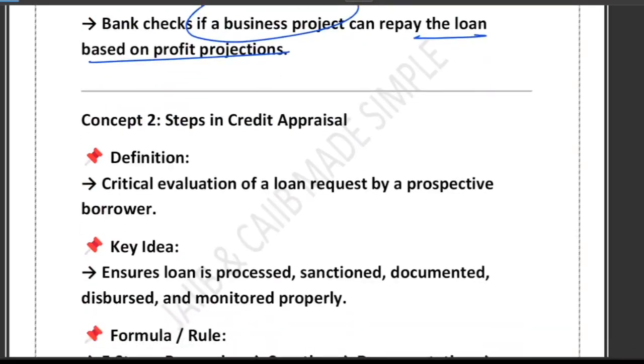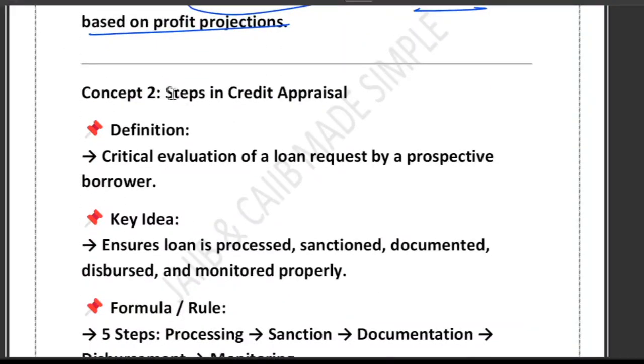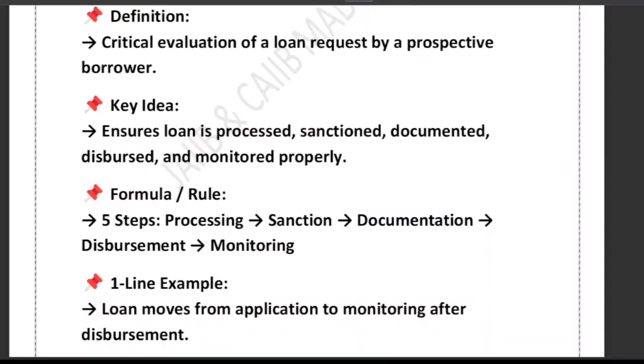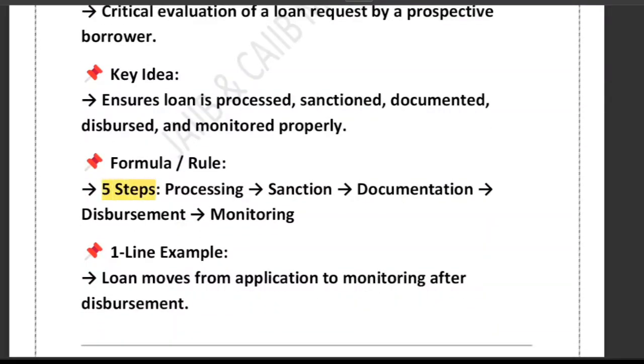Now, what are the steps in credit appraisal? Let's have a look. Once the bank decides to check your creditworthiness, this is a 5-step process. First of all, processing. Processing means your application is reviewed. Then sanction, your loan gets approved. Documentation, all legal papers are signed. Disbursement, money is given to you. And monitoring, the bank keeps an eye on how you use the money.